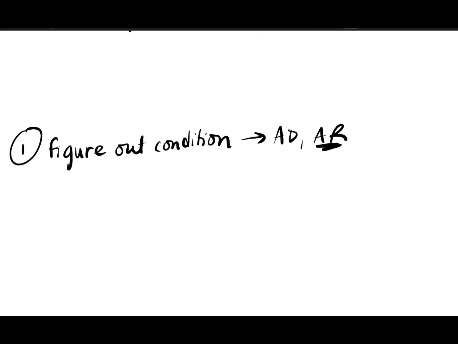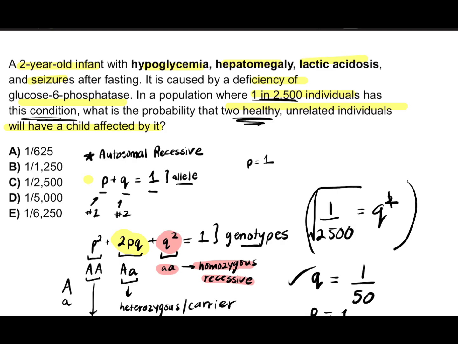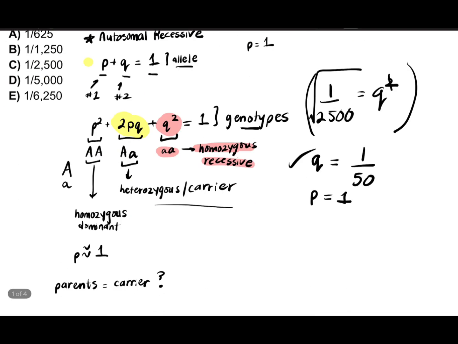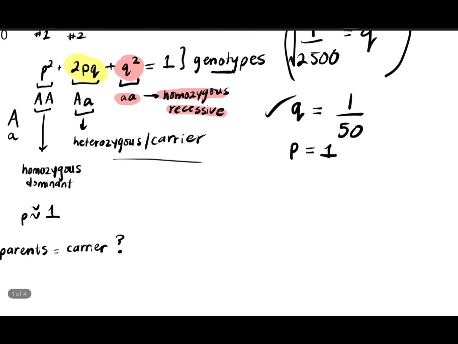Then we figure out what is P and what is Q. We know from the assumption that P will always be 1 if it's a rare condition. And Q usually can be found because in the question they give you the frequency of people that have the condition, and that represents Q squared. Okay, so we found out what P is, we found out what Q is.